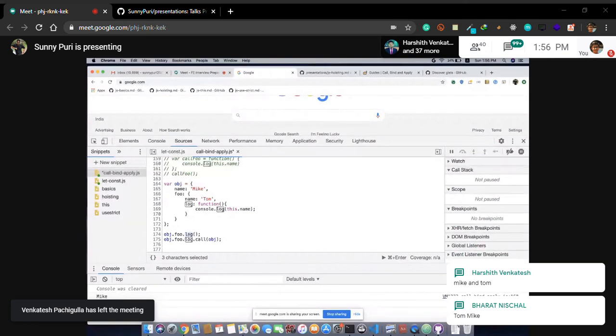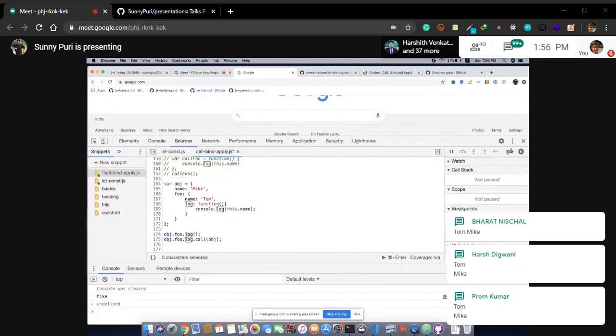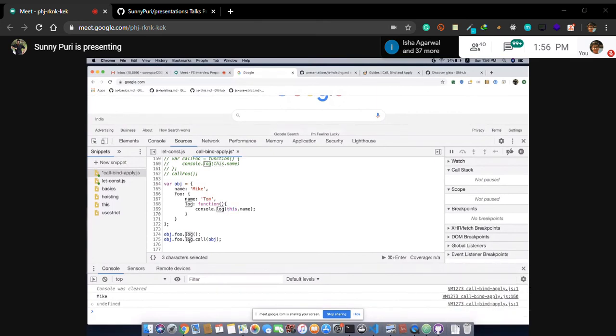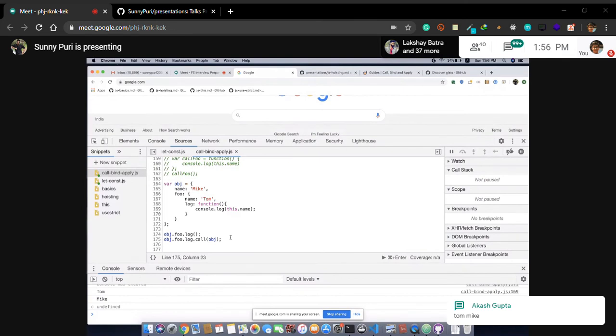Let's recap the concept. Who is calling the log function? Foo is having the log function. So foo.name. What is foo.name? This is Tom. Foo is calling the log function, but we override it. We said let's point this to obj. So obj.name is Mike. I think my concepts now will work. Whatever I have explained in my language, now it is applicable. So I'm saying override the this, change the this. Clear?